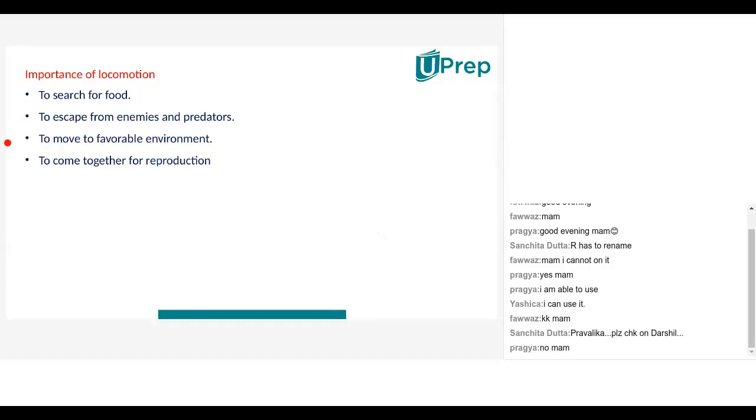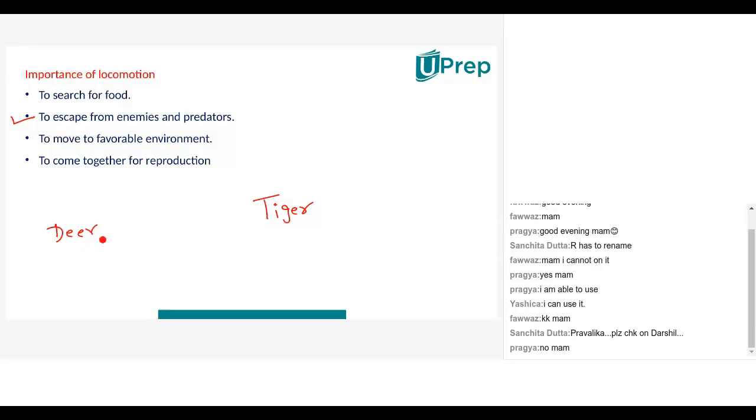Yeah, ma'am. Okay. Yashika, can you please explain the second point to me? Okay, ma'am. So the second point is escaping from enemies and predators. Yes. Why do they need to do locomotion for that? Because if they need to escape or hide or anything, they need to move. Yes.